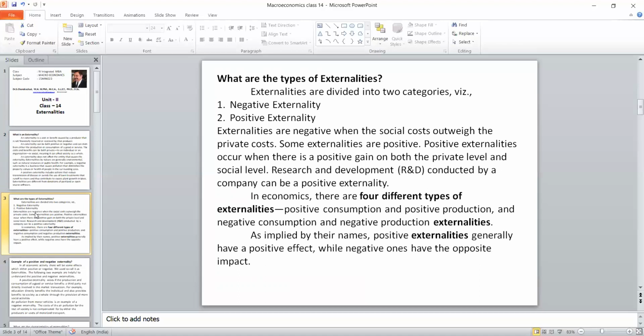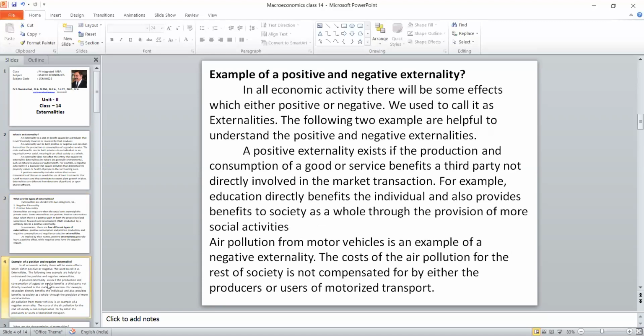There are 4 different types of externalities, related to the effect as well as the type of activity. For example, in production there are 2 externalities: positive production externality and negative production externality. Like that, for consumption also, positive consumption externality and negative consumption externality. So these are the 4 types. How do we identify whether it is positive or negative? We have to say based on the effect only, because time has to tell. While initiating, it's not possible to say whether it is positive or negative.